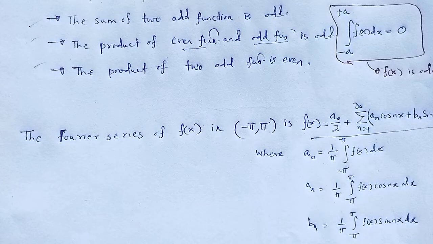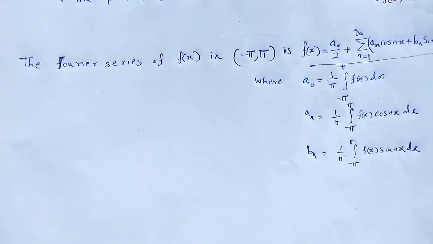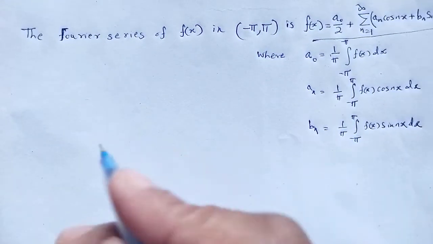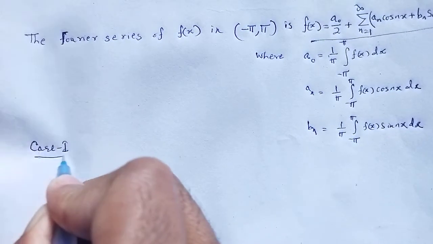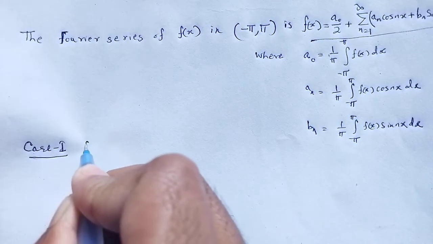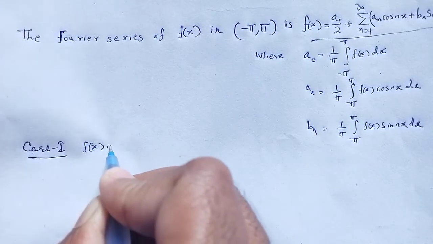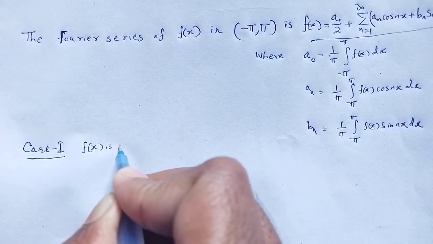Now there are two possible cases. If that function f of x is even, then what should be the Fourier series? And again, if that function f of x is odd, then what should be its Fourier series? Let's look here. Here we have to discuss case 1, when f of x is even.